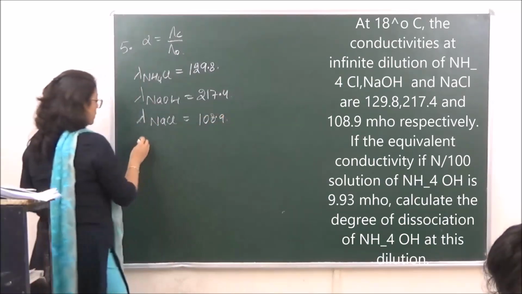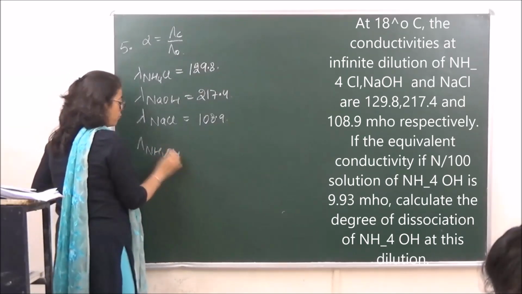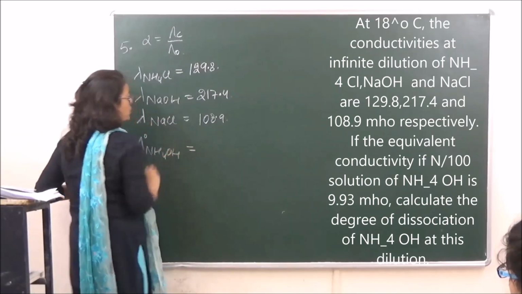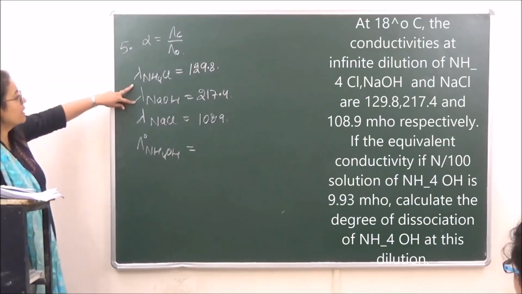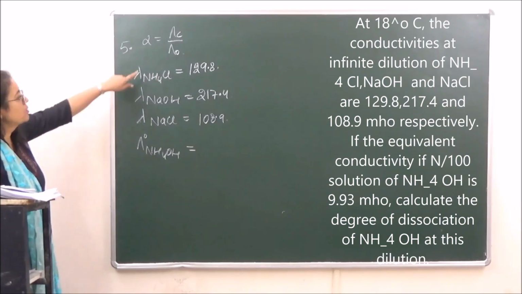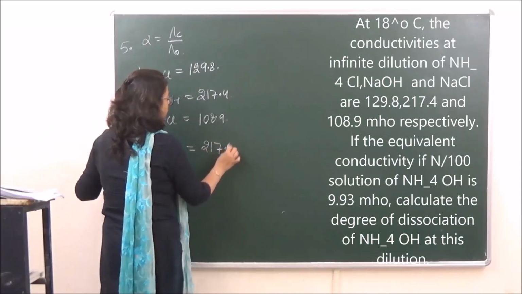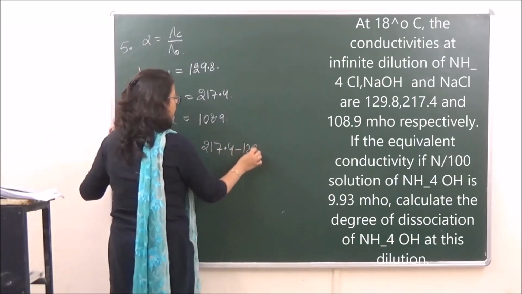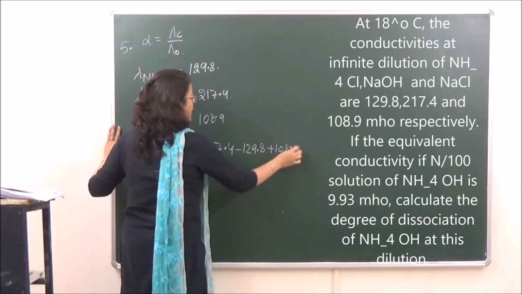So we need to calculate lambda for NH4OH at infinite dilution. You again add the ones which have no common ions and subtract this one from it. So we will have 217.4 minus 129.8 plus 108.9.